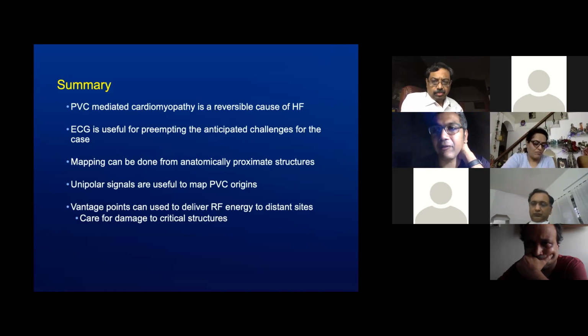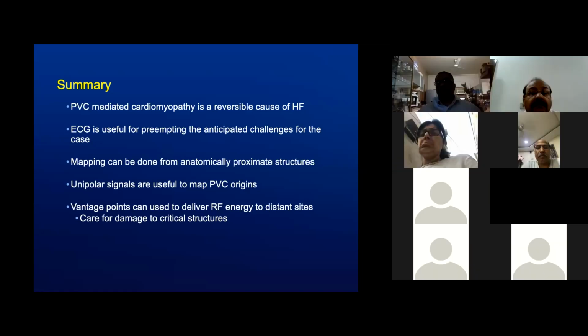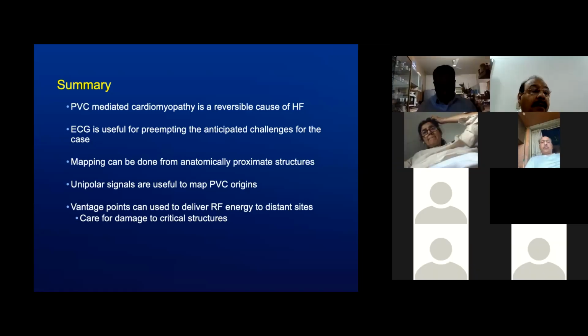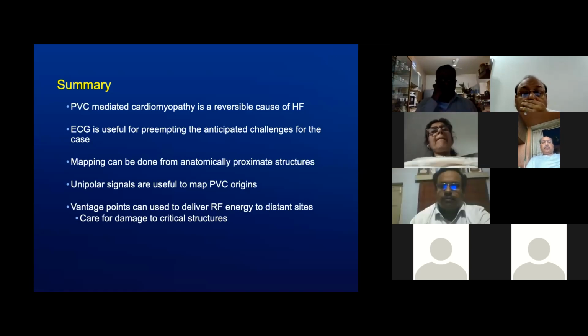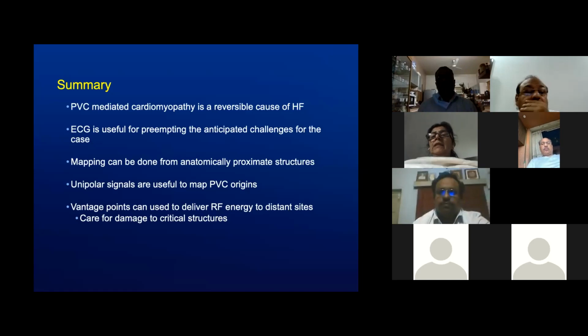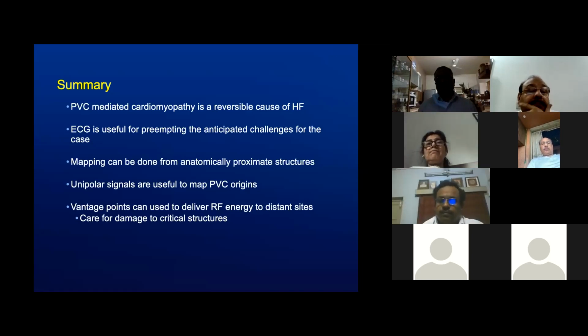And your point about LV PVCs, not outflow tract, but cavity PVCs requiring MRI, requiring PET is very well taken. The registry actually has shown, but Dr. Lakireddy has actually shown that there is more inflammation that you find when you actually do PET on these patients. And these can probably be suppressed with immunosuppression steroids rather than us attempting to ablate them. That point is very well taken.